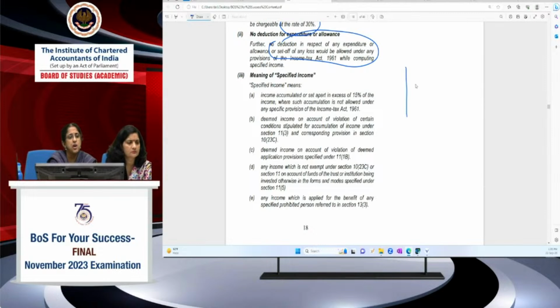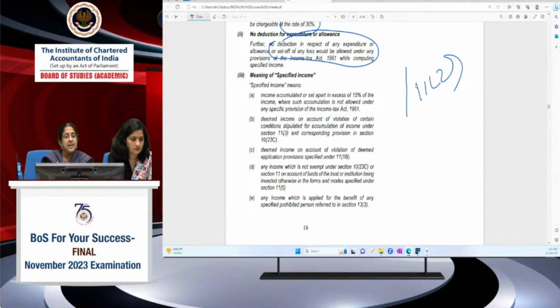So, for accumulation, normally 11(2) specifies certain conditions. If it's not as per that, and some income is accumulated, then you take that income. Then, deemed income on account of violation of certain conditions stipulated for accumulation of income under 11(3) or the corresponding provision in 10(23C). Our question is about 11, so we'll talk about 11. So 11(2) permits you to accumulate income if you file the statement in Form 10 within the specified time, file your return of income, and you've invested in the forms and modes specified in 11(5).